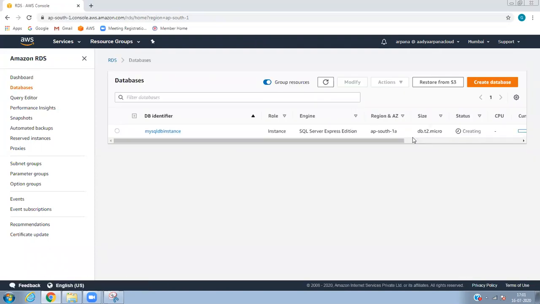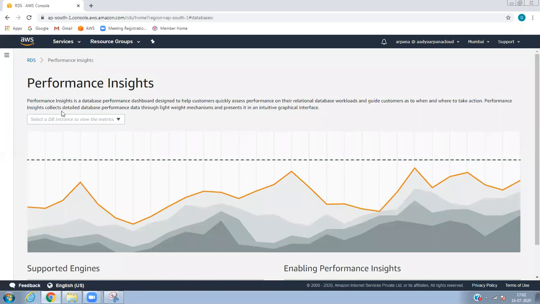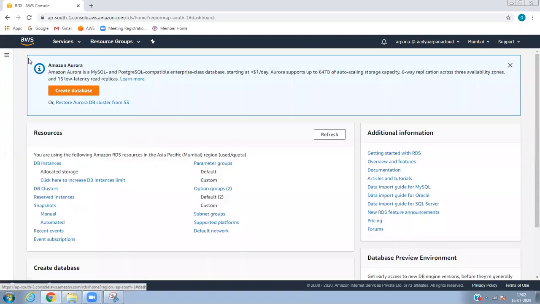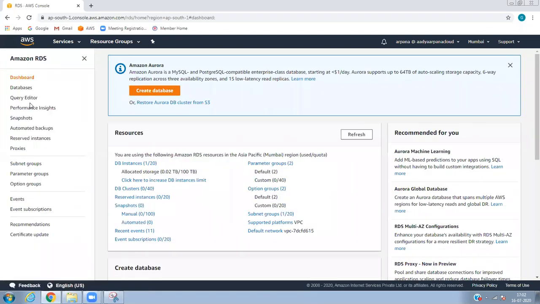RDS creation is also a little fast, just a click, and as you know it has performance insights. You can take a snapshot, automated backups, and you can use the option groups.